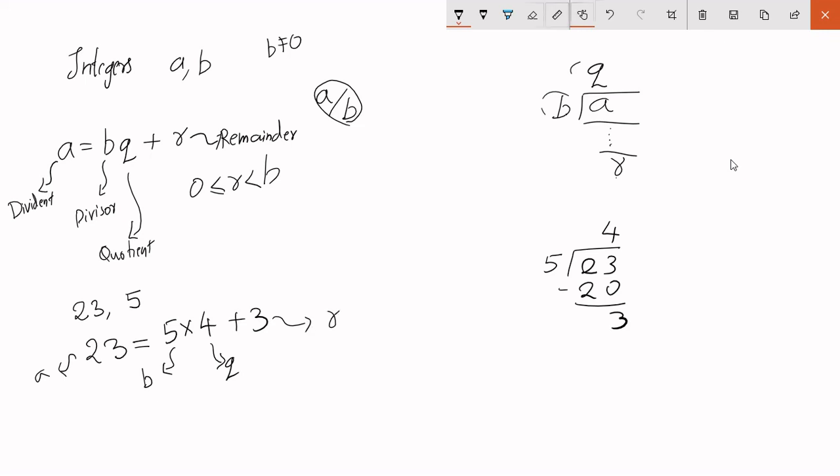Becomes pretty clear. In fact, let me also use a small analogy that might make it even more clear. From this very same example, let's say I have 23 coconuts. Just a random coconut.